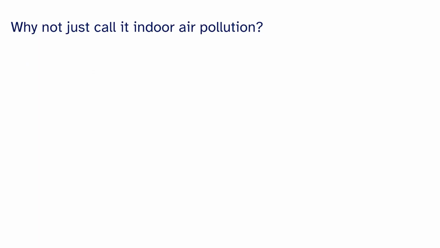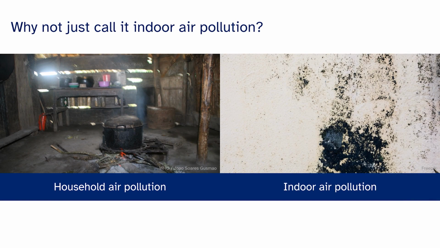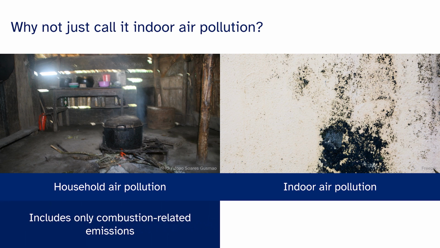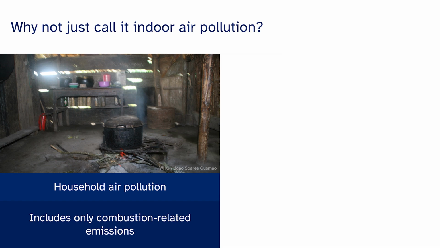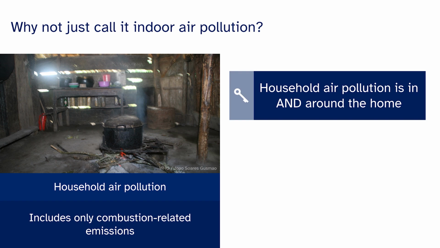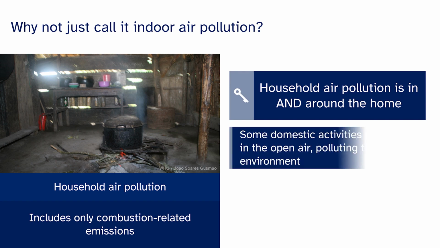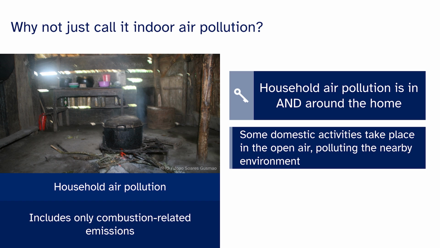The first difference between household and indoor air pollution is that household air pollution includes only combustion-related emissions, while indoor air pollution also refers to other indoor sources, such as radon, dust, mold, and chemicals from textiles and furniture, among others. Another defining difference is that household air pollution refers to pollution that occurs in and around the home, as some domestic activities take place in the open air, polluting the nearby environment. Examples include outdoor cooking and animal food preparation.